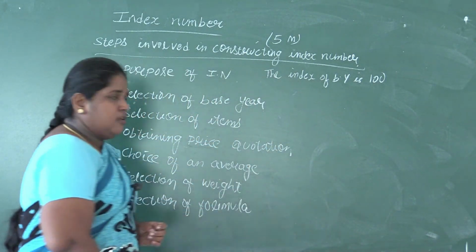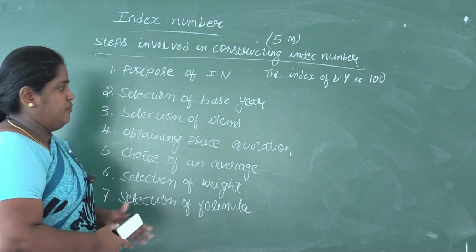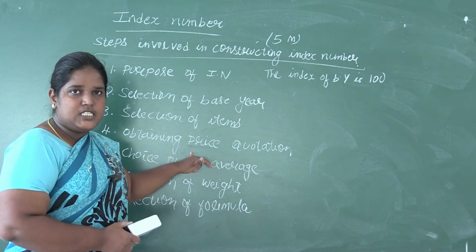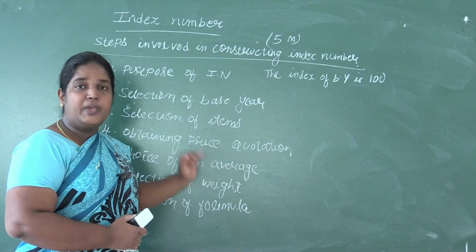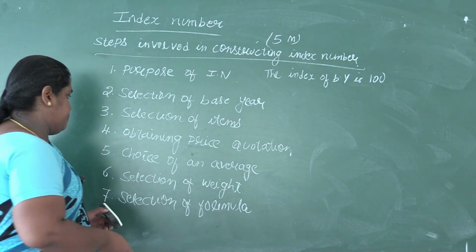So while obtaining the prices of each item, we have to take only the retail prices, and those retail prices should be averaged and then taken in the calculation.